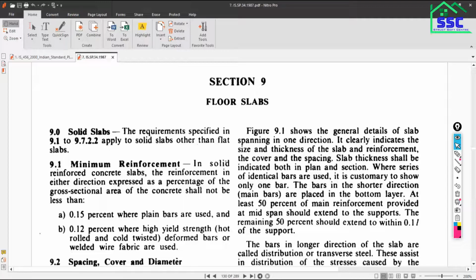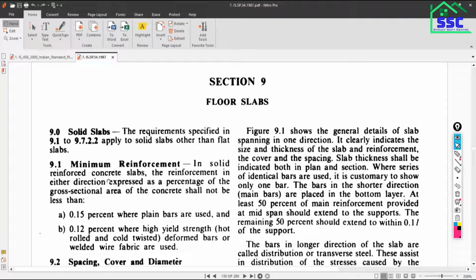Okay, so here we are going to see what the recommendations are for the designing of the slab. What should be the preliminary sizes, what should be the spacing of the reinforcement, longitudinal main reinforcement, distribution reinforcement, what should be the cover to the slab, what should be the diameter of the reinforcement, minimum and maximum percentage, how to curtail the bars, how to bend the bars. All these things we have to cover, and you will learn them from this code SP34.